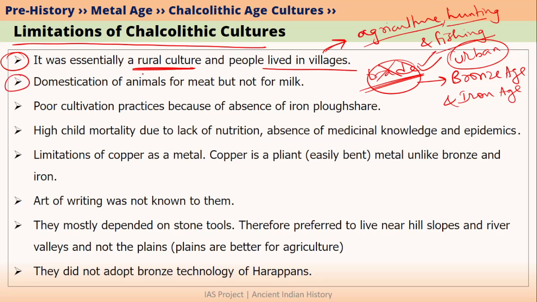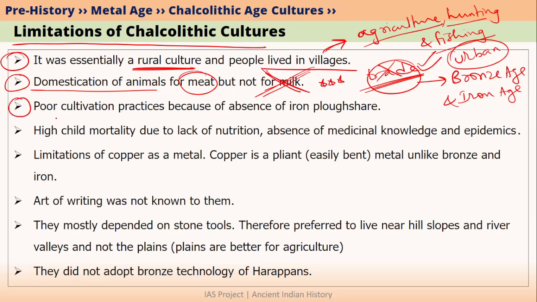Moreover, the people in the Chalcolithic culture raised animals only for their meat. They did not raise these animals for their milk. So this is also very important because we have observed that in the case of Western Maharashtra, Chalcolithic sites were found in which many children were buried. So this is again an evidence that children were probably not consuming milk. Because we know that scientifically milk is a very important part of children's diet. So probably because of low nutrition, there was high child mortality.